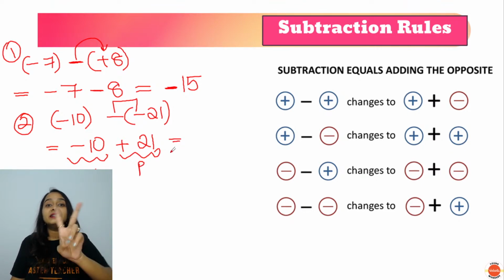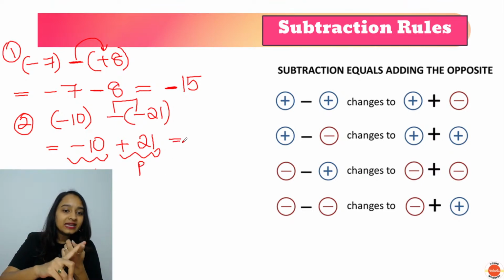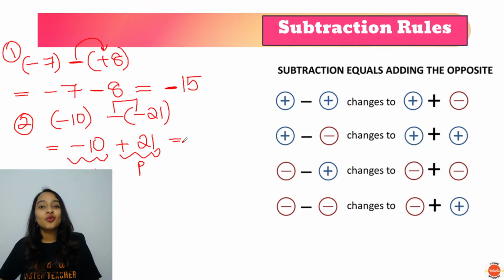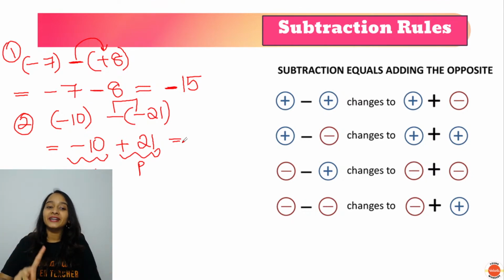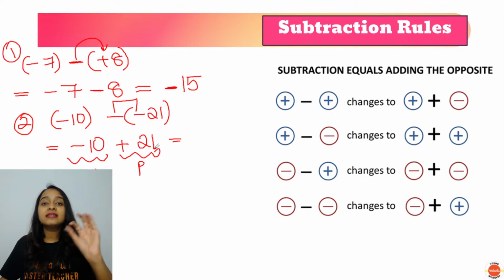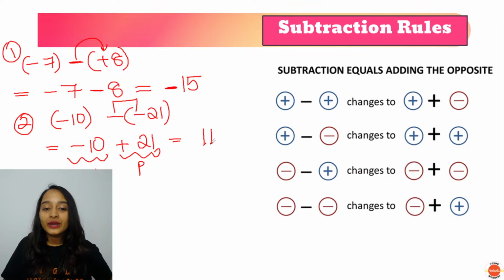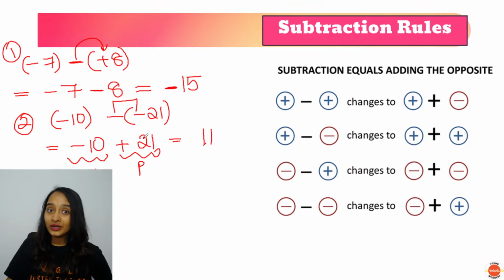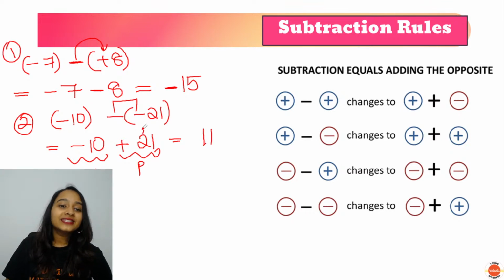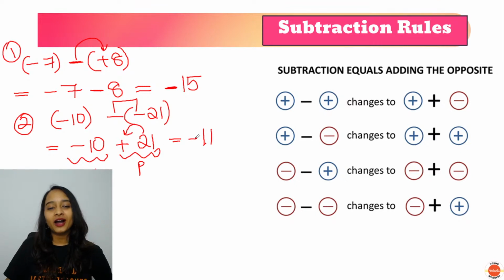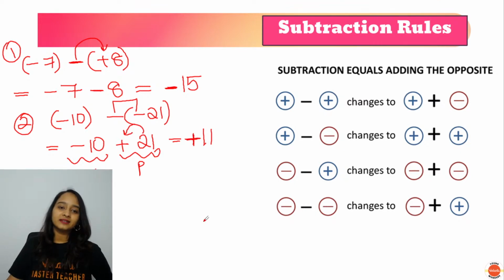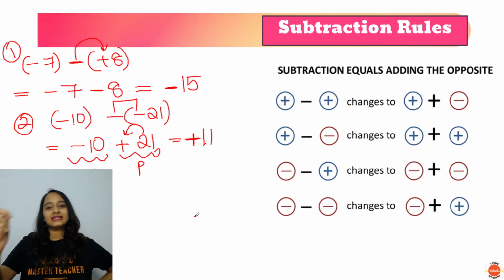So they are having different signs. One is negative, one is positive. So what do we do? We find the difference. That is, we subtract them. 21 minus 10 will give you 11. Now 21 is greater than 10. So the sign in front of 21 will go to the answer. So the answer is +11.